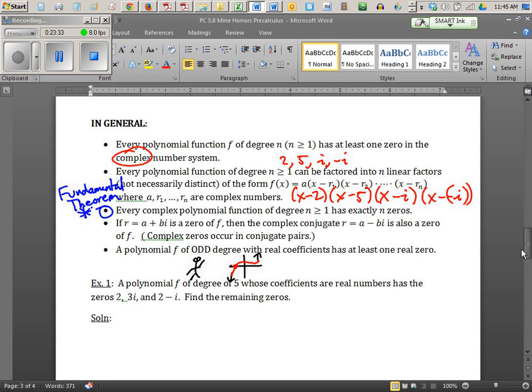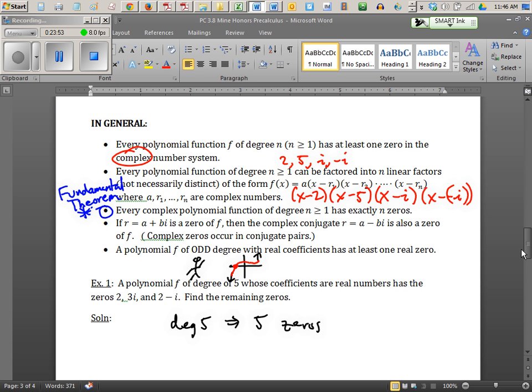Now let's go to example 1. And I'm sorry your solution's already typed there, but I deleted it on here for the sake of the video. It says a polynomial has degree 5. Okay, so how many solutions is it going to have? 5, that's right. Degree 5 means 5 zeros.